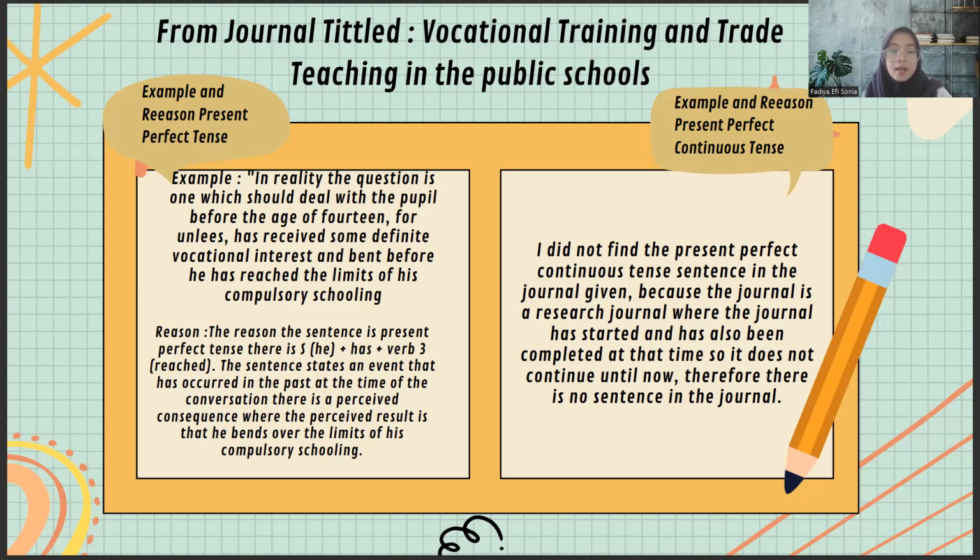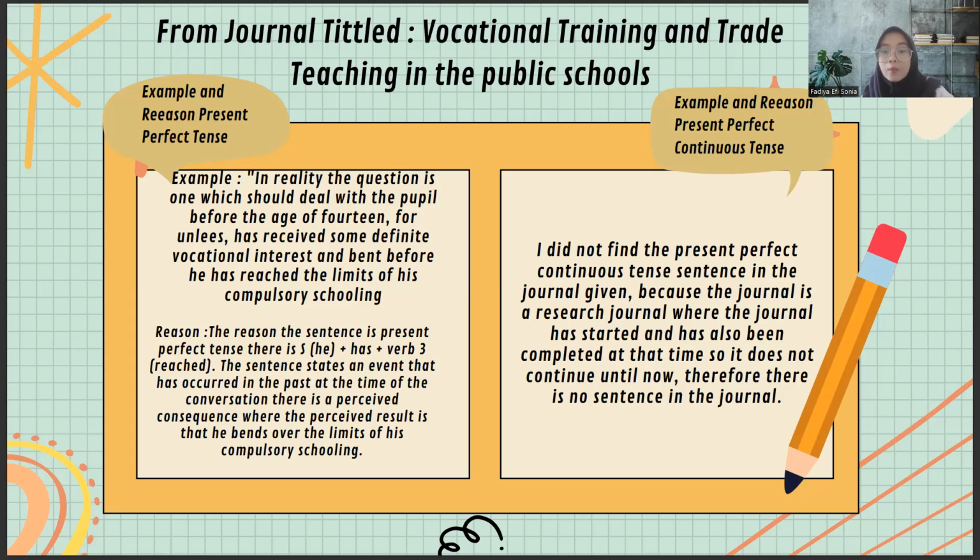The sentence describes an event that has occurred in the past at the time of the conversation, and there is a perceived consequence, where the perceived result is that he has to reach the limits of his compulsory schooling. And next, the example and reason present perfect continuous tense.